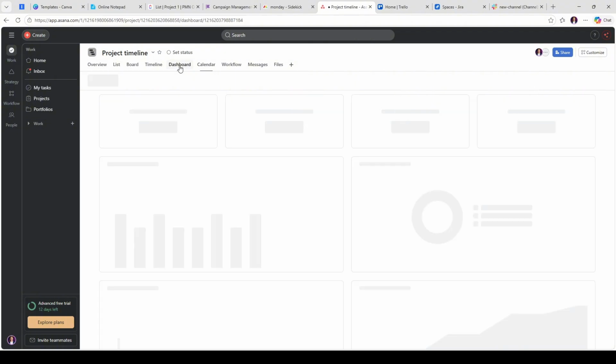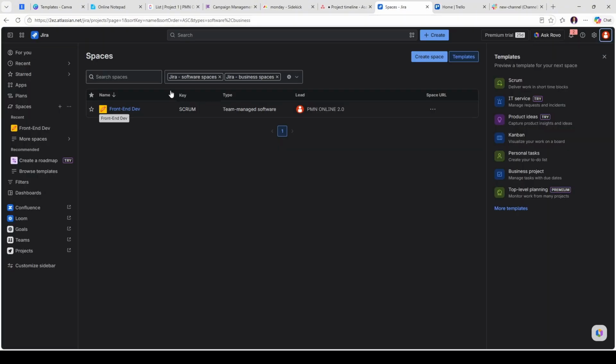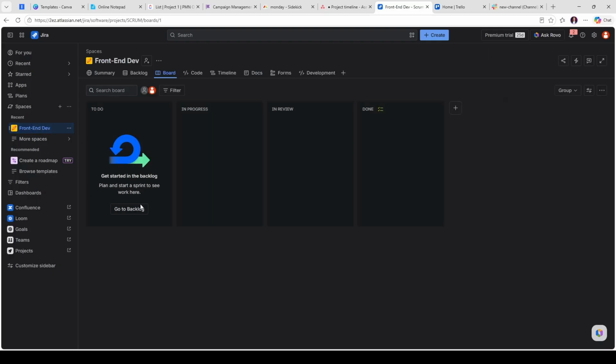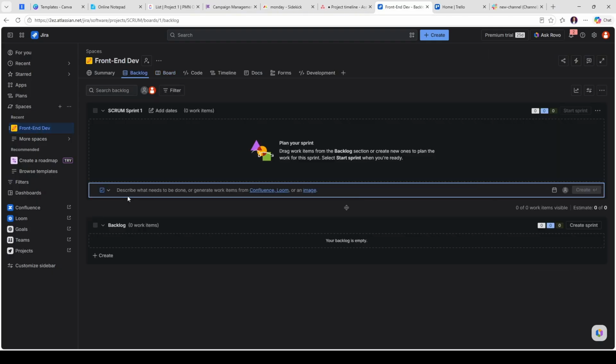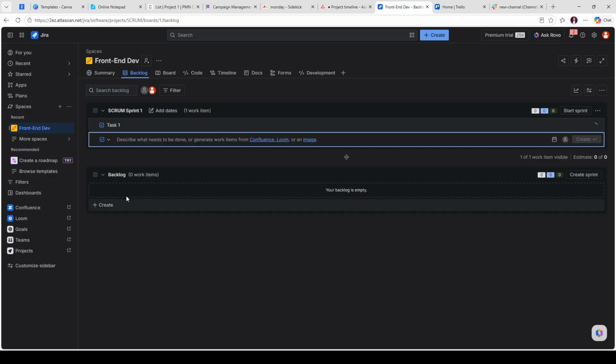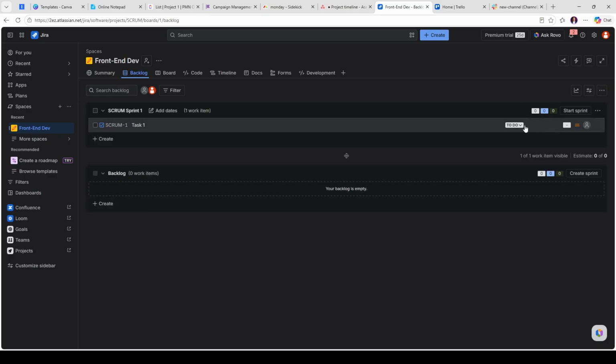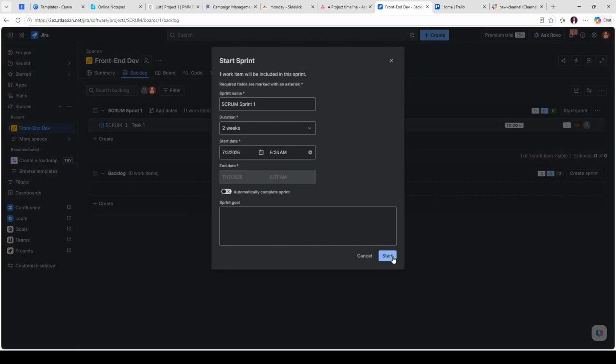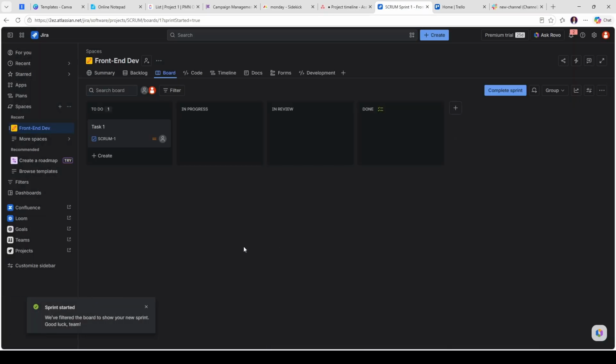Jira, a favorite among software development teams, offers robust capabilities for agile project management. Its powerful issue tracking system allows teams to manage bugs and feature requests efficiently. In the AI realm, Jira's integration with machine learning tools helps prioritize tasks and predict project timelines. For teams deeply ingrained in software development, Jira's comprehensive features provide the necessary tools to manage complex projects effectively.